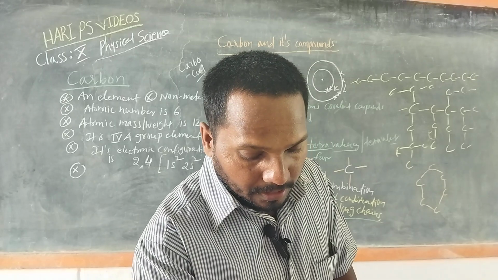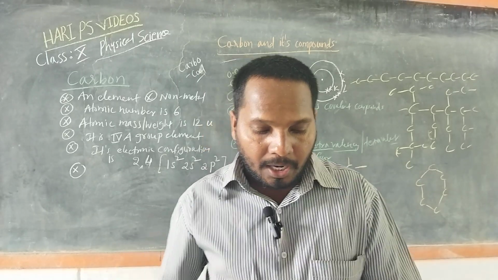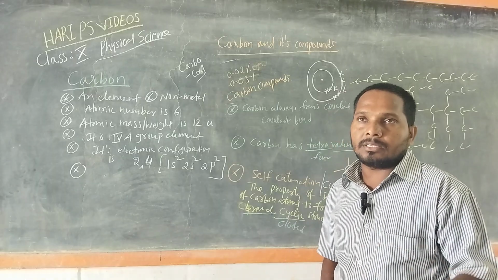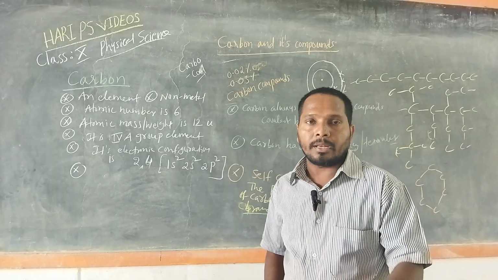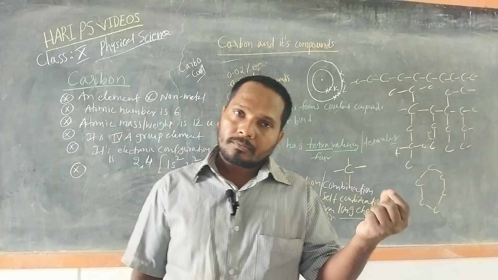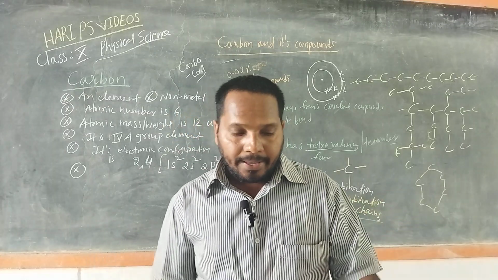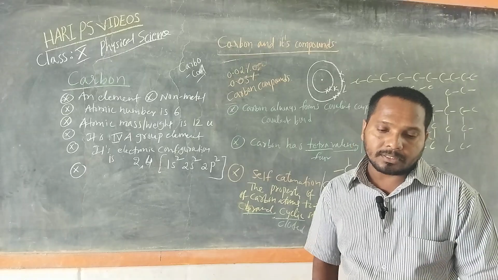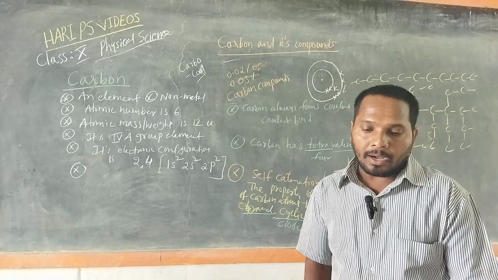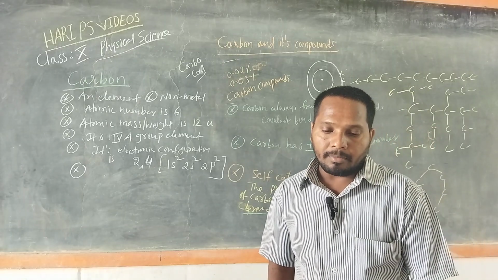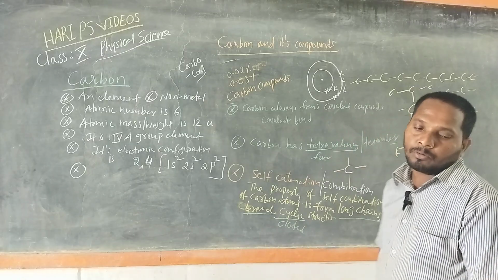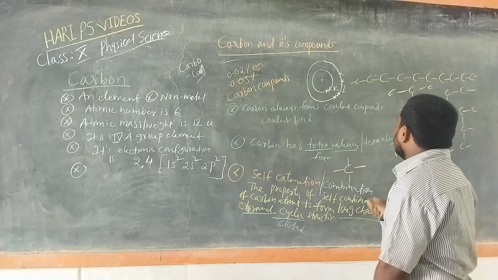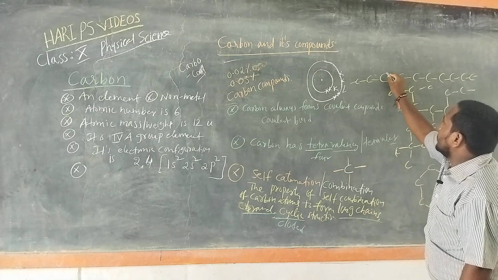The carbon atoms also form strong covalent bonds with the atoms of other elements such as hydrogen, oxygen, sulfur, chlorine, bromine, nitrogen, iodine and many other elements. Formation of strong bonds by carbon atoms among themselves and with other elements makes the carbon compounds exceptionally stable.